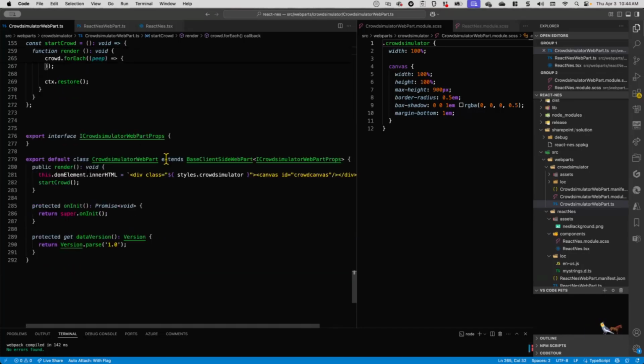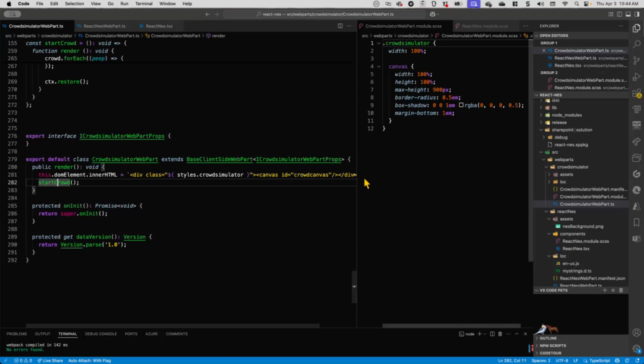Then the actual web part here, this is it. Boom, put a canvas on there, and then I start the crowd, which draws everything to that canvas and manages all that with the code above. Okay, so that's exciting. I just wanted to show off the canvas.